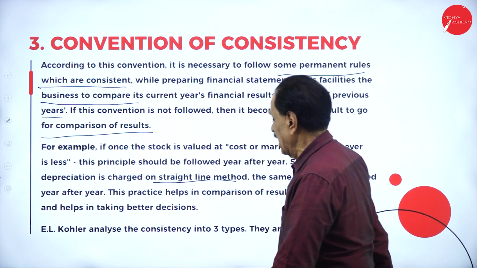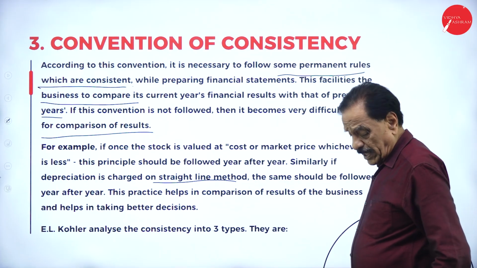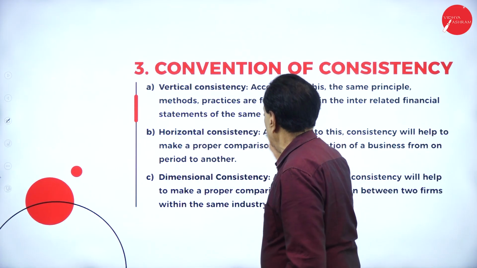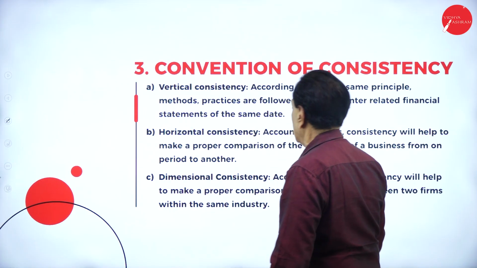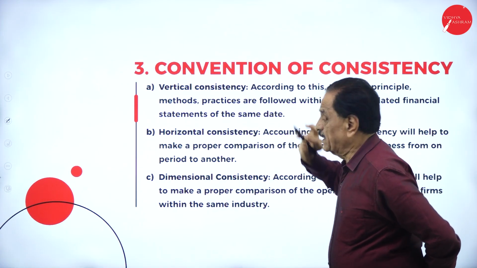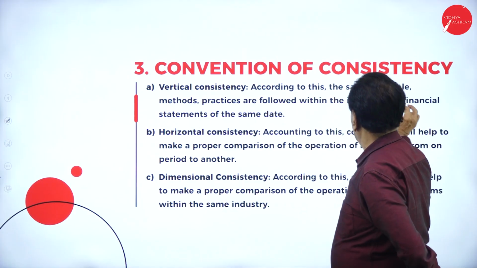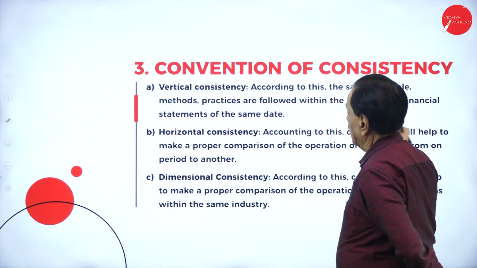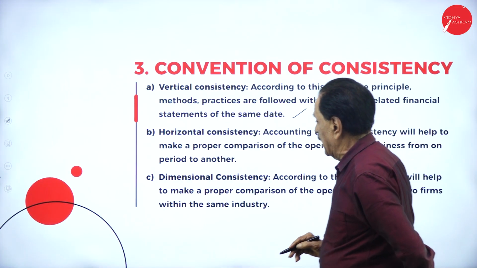E.L. Kohler analyzed consistency into three types: vertical consistency, horizontal consistency, and dimensional consistency. Vertical consistency: the same principle, method and practice are followed within the interrelated financial statements of the same date.